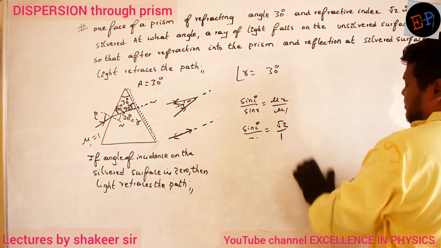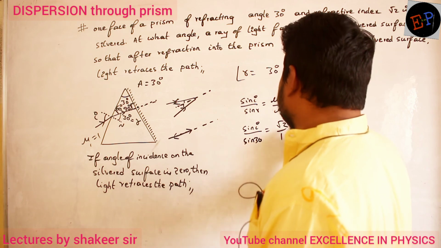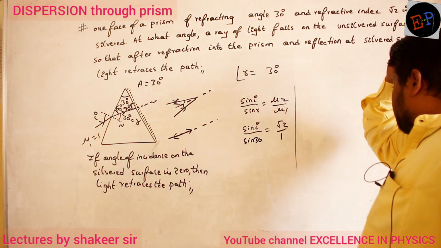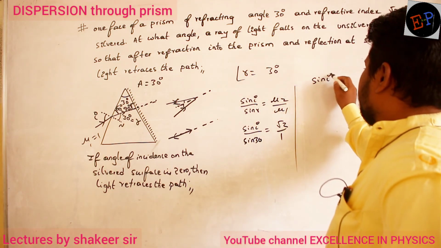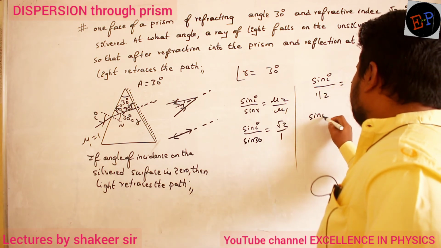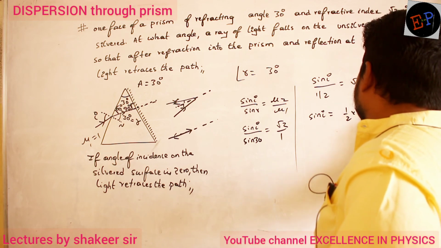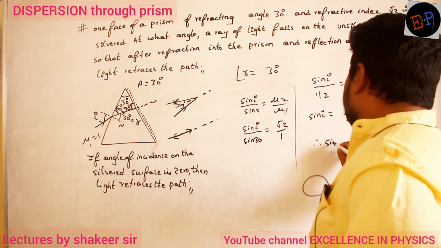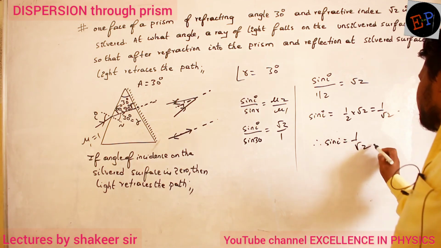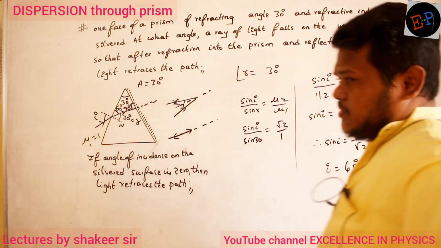So sin i divided by sin 30 is equal to root 2. Sin 30 is 1 by 2. So what is the sin i value? 1 by 2 into root 2, so 1 by root 2. So if sin i is 1 by root 2, then what is the i value? i is equal to 45 degrees. So that is the angle of incidence.